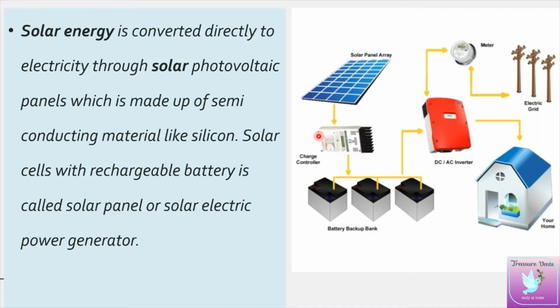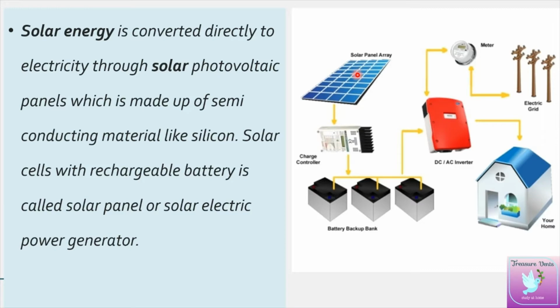This is the solar charge controller. This solar energy can be converted here and stored in a backup bank, that is called battery backup. The other way, we can call it a solar panel or solar electric power generator. Then comes the DC AC inverter, and this can be useful in our home. And if more energy is there, we can even channelize this to the electric grid.